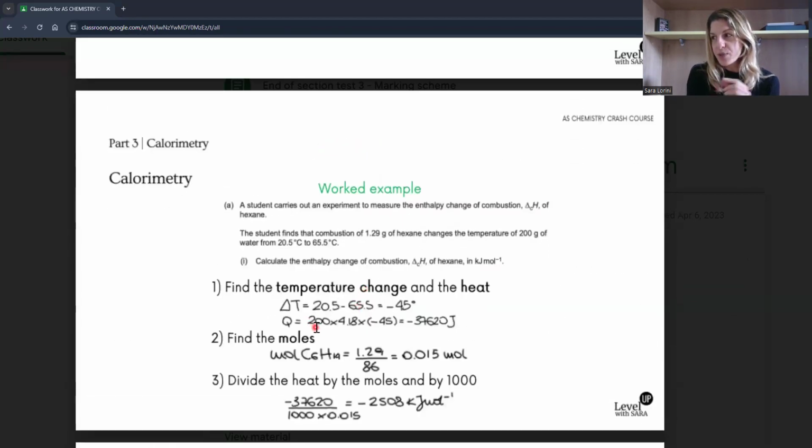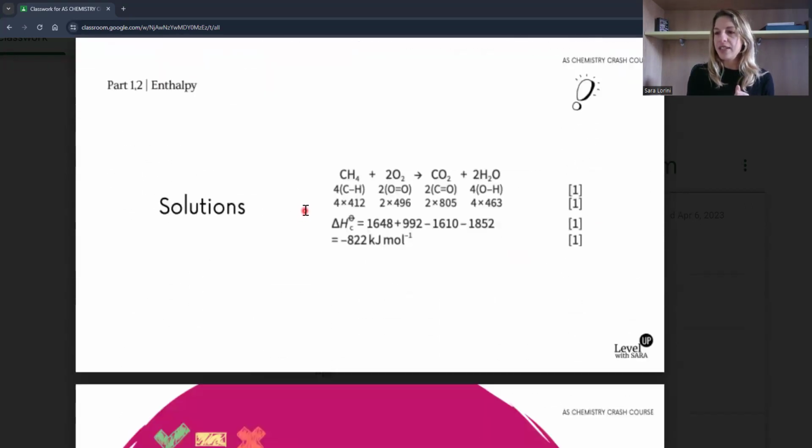Here we actually use the mass of water, which is already given as a mass, but sometimes you're given it as volume, and you might be given the density. So you need to check if the density of the substance that changes temperature is 1, or you have to do an extra calculation there. Okay, so that's why you would be given the density. Very important, because I know if we see a number or a term in the question that we are not familiar with, it can throw us off. Okay, I hope it's all clear, and that's all for the energetics one.